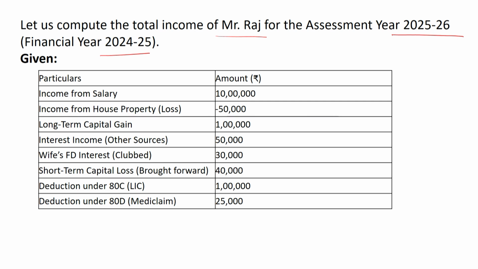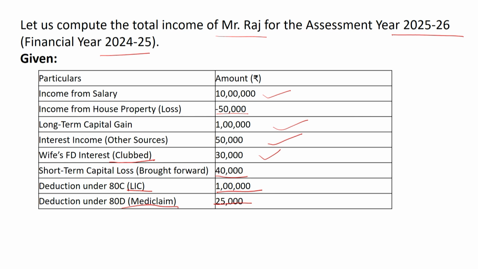So in such a case, suppose his salary is 10 lakh rupees, income from house property where he has a loss of rupees 50,000, long-term capital gain of 1 lakh rupees, income from other sources is 50,000, wife's FD interest which is clubbed in the income of Mr. Raj is rupees 30,000, short-term capital loss which is brought forward from the previous year is 40,000 rupees, and he is also contributing to LIC policies and paying a premium of 1 lakh rupees, and he is also claiming some mediclaim under section 80D for 25,000 rupees.